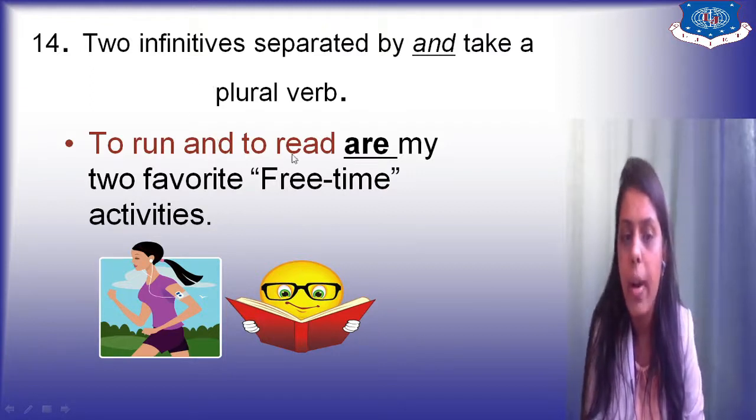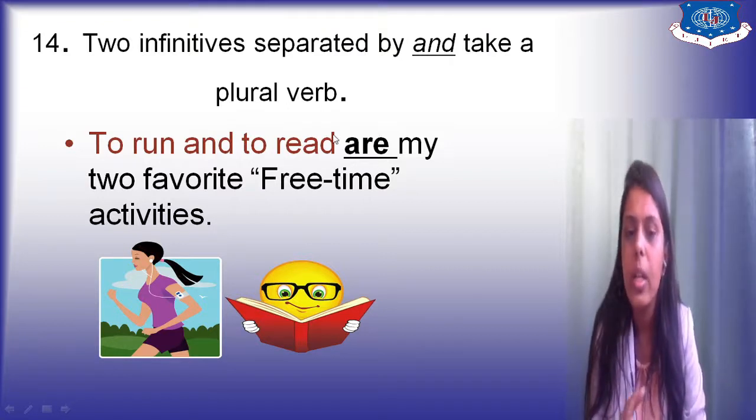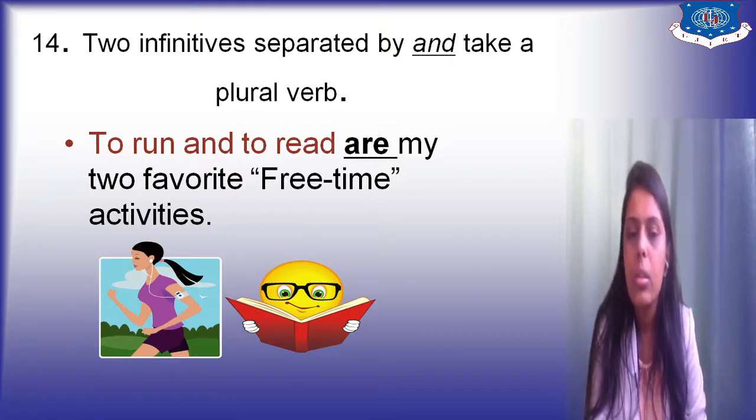A conjunction called and. So, the verb will be what? Plural. So, here you can see are is utilized, to run and to read, right? So, a plural verb is utilized when you are connecting two infinitives with an and.